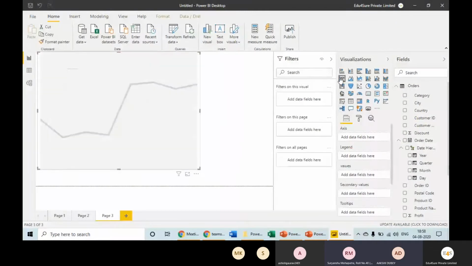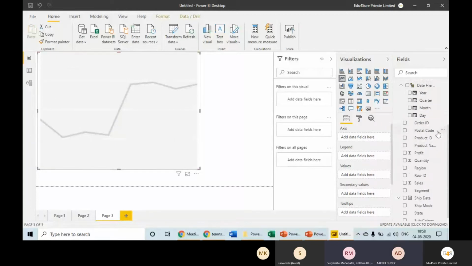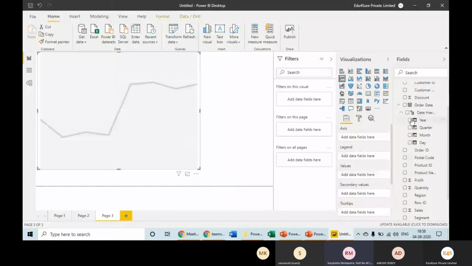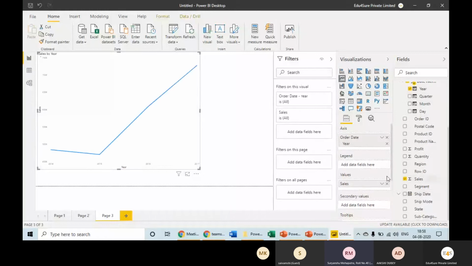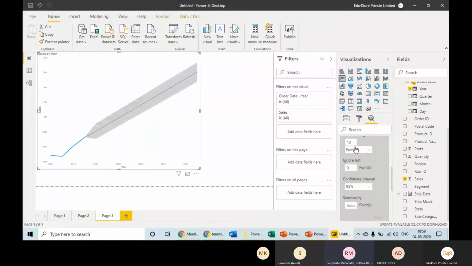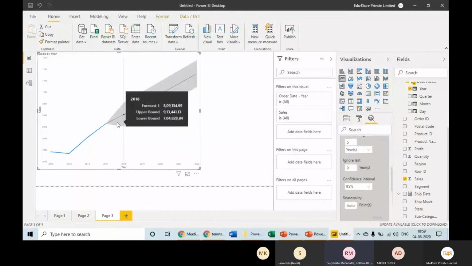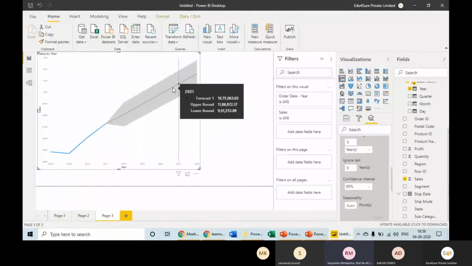When we go to visualization section here, for example, we want to plot a line graph. When we simply click on the visual line chart, the pop-up will come. Now we need to select columns using which we want to plot this line graph. In case I say year and sales, it has created a line chart. It simply says 2014, 15, 16, and 17. Now here we have this forecasting section, analytics. When we go to forecast and mention show me the forecasting for another 5 years, for example, and I say apply, it will show me the forecasted sales for the coming 5 years.